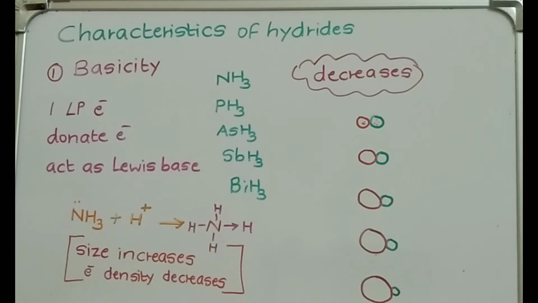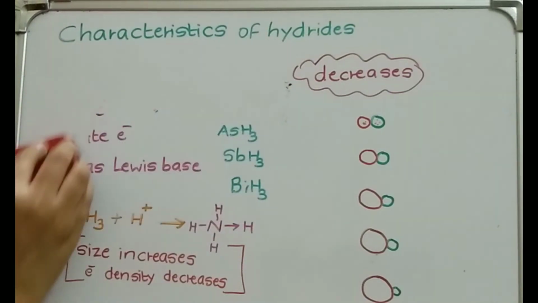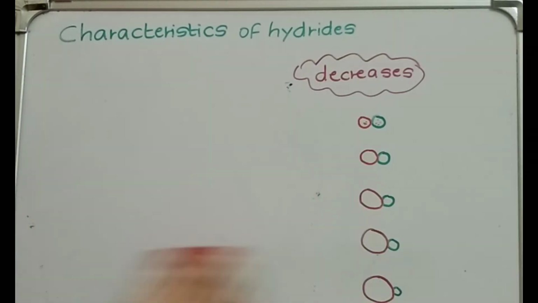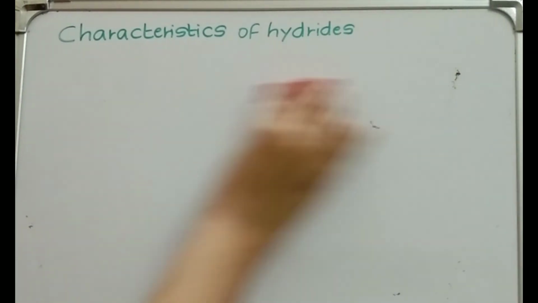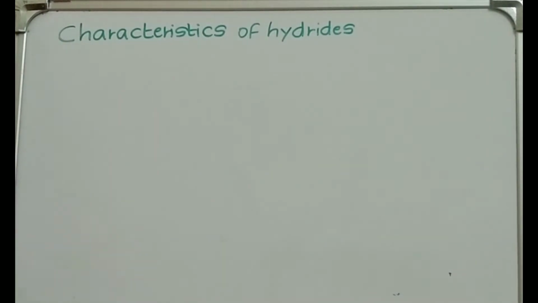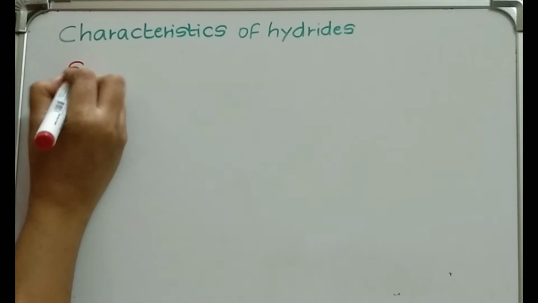The next characteristic of hydrides is solubility.